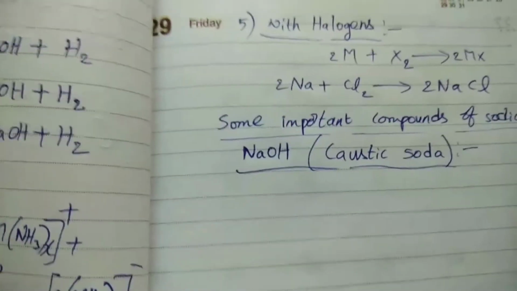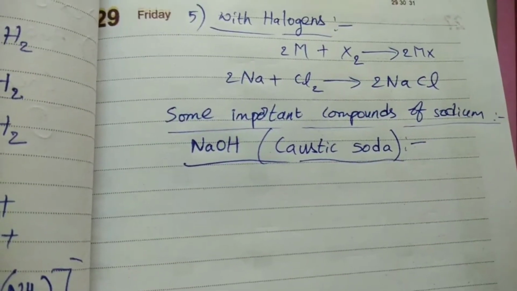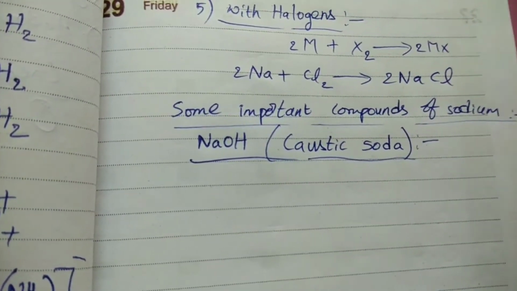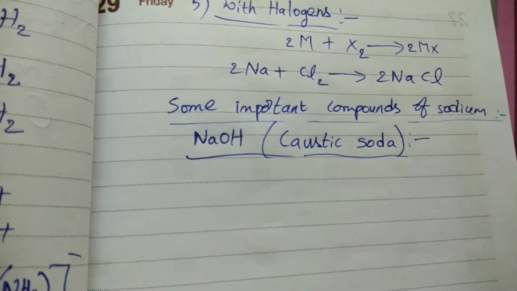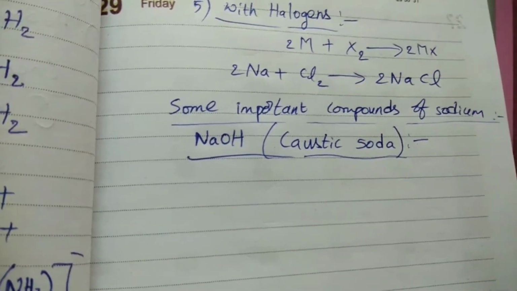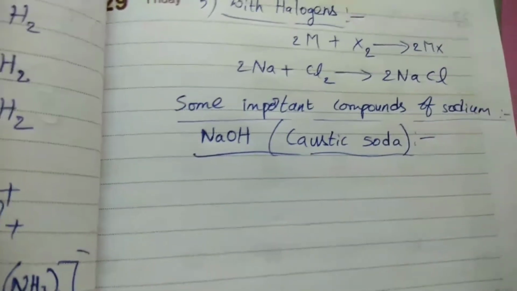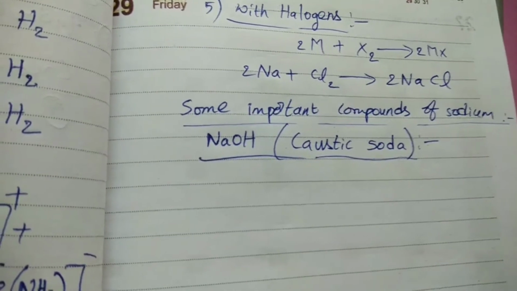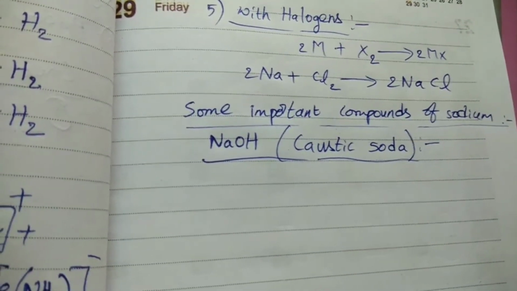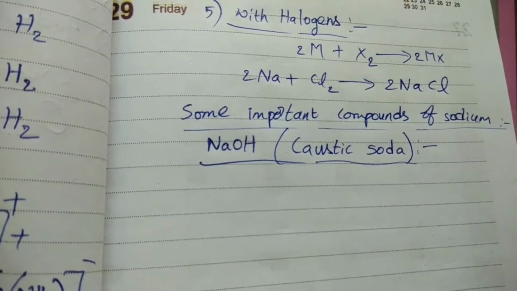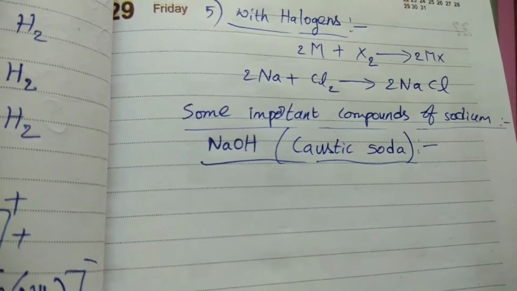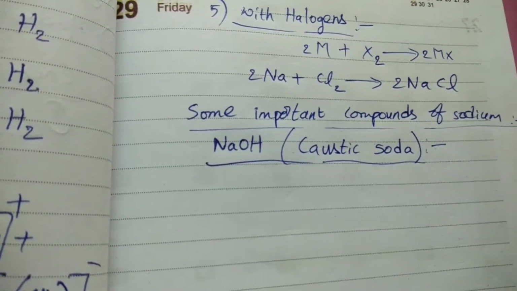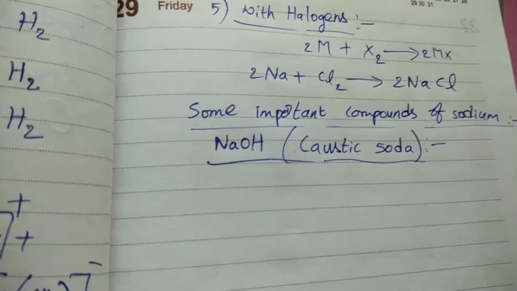This NaOH is prepared by different methods. In industries, it is prepared by the electrolytic process of brine solution. Brine solution means aqueous NaCl solution. This brine solution undergoes the electrolysis process. Then we can get NaOH, chlorine gas, and hydrogen gas. So this process is called the chlor-alkali process, because in this we are getting chlorine and alkali NaOH as products. That's why it is called the chlor-alkali process.